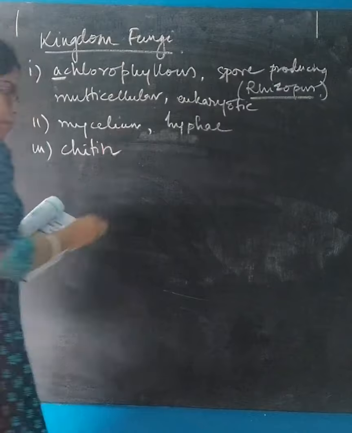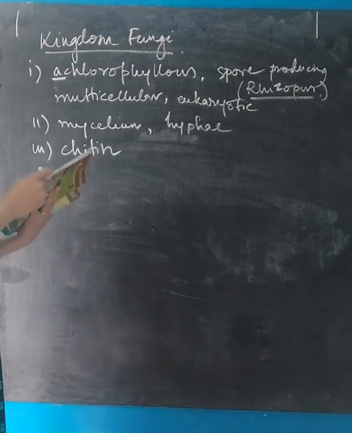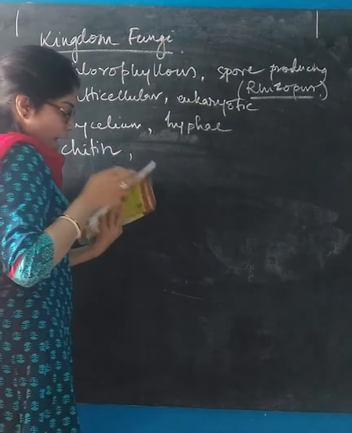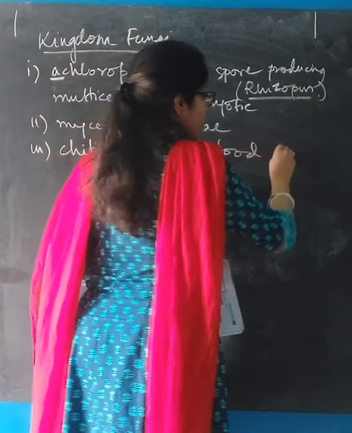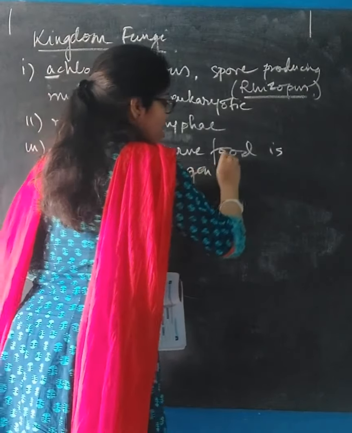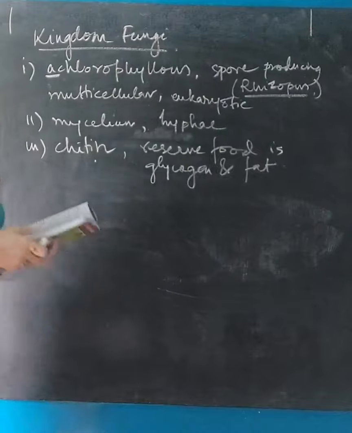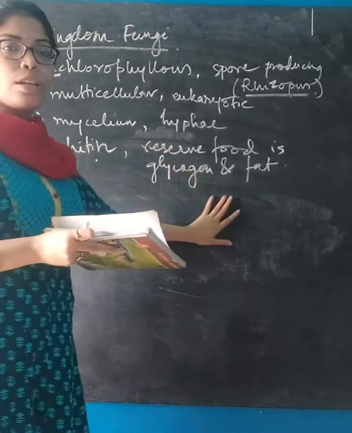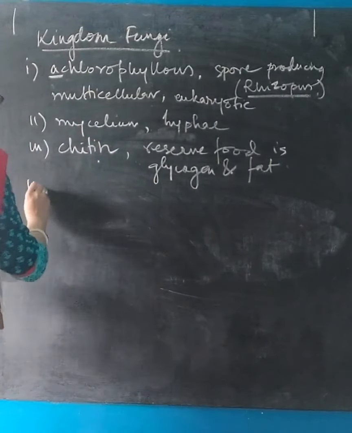The cell wall is made up of chitin, and the reserved food is glycogen and fat. So chitin is the basic component of the cell wall of fungi, and the reserved food is glycogen and fat.